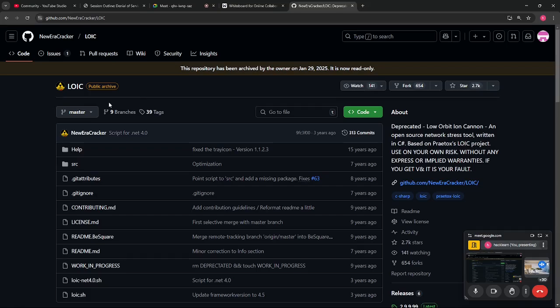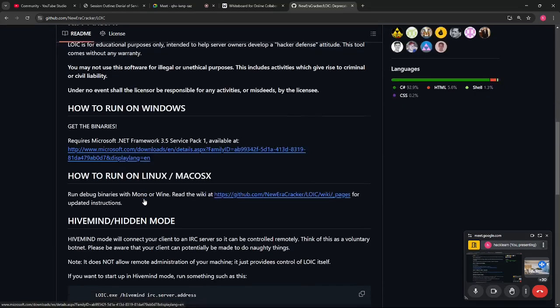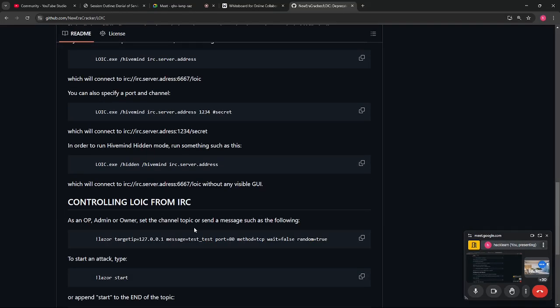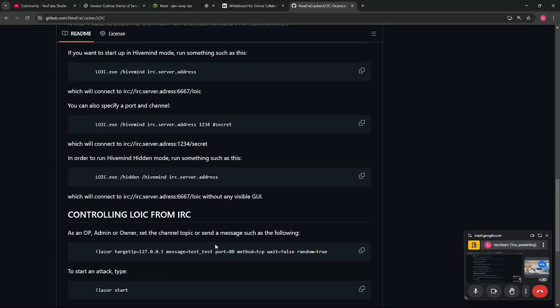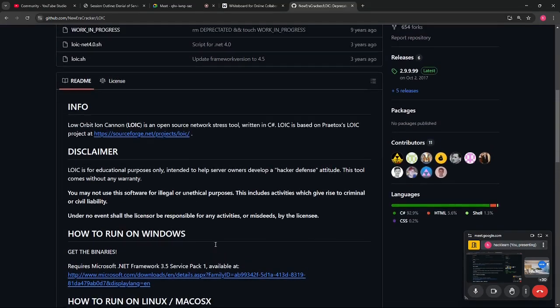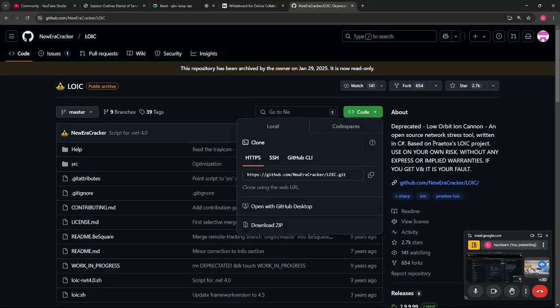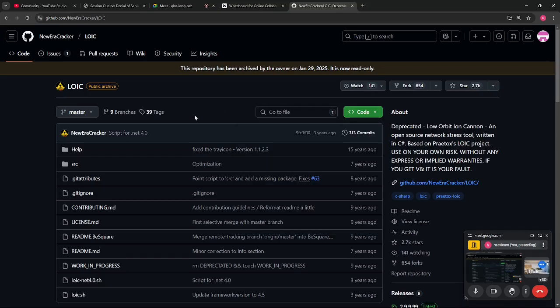Basically, these tools are used for educational purposes only, and intended to help develop server and hacker defense attitudes. This tool commonly comes without any warranty, so don't try to harm anyone. These tools are commonly used for stress testing. Like if anyone has developed a website and is testing how powerful their website is, they will install this particular tool to do stress testing over their website, to see if it is capable of handling a DoS attack.